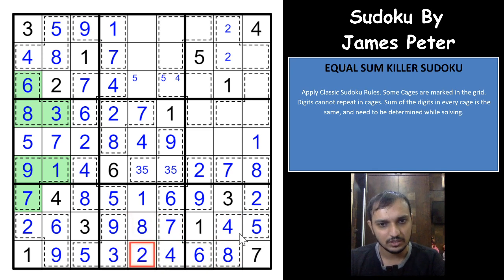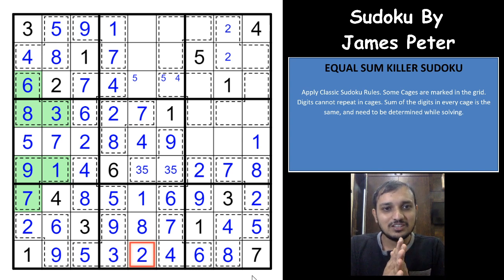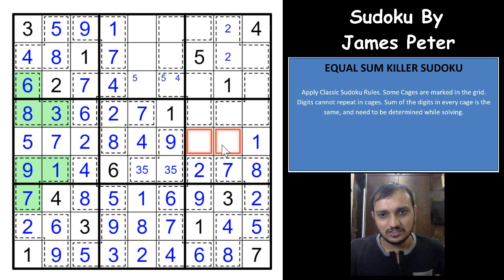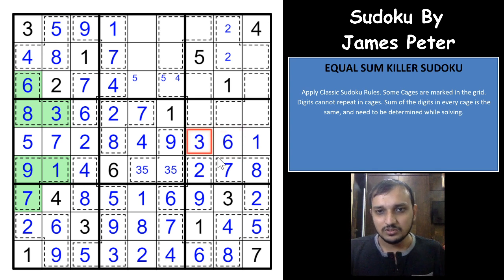That gives you a 2 here. And wow, that is awesome. This Sudoku is really so amazing, guys. So amazing. I wouldn't have actually enjoyed this if I wouldn't have made a video on this. The beauty of this will really be lost. I really want to appreciate this Sudoku as much as possible. And if you see here now, these two digits are 3 and 6. So this is a 6. Now I think it would just be classic rules here and there. Not much of variant would be needed here.